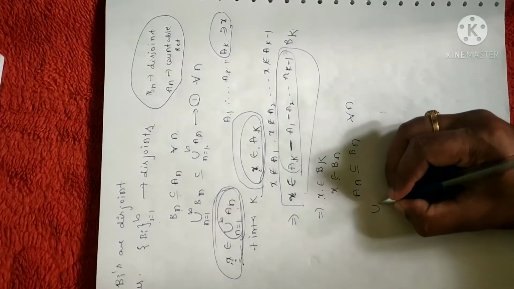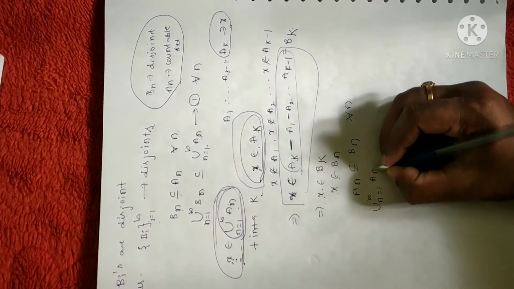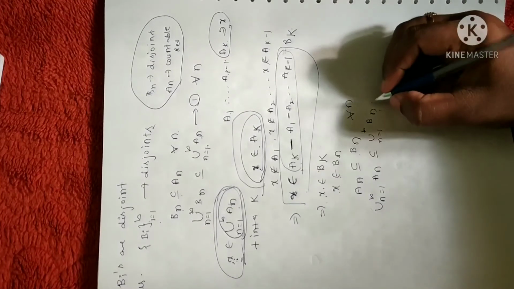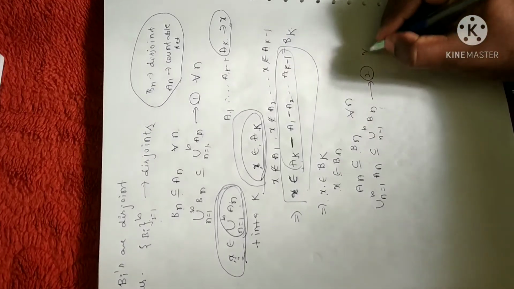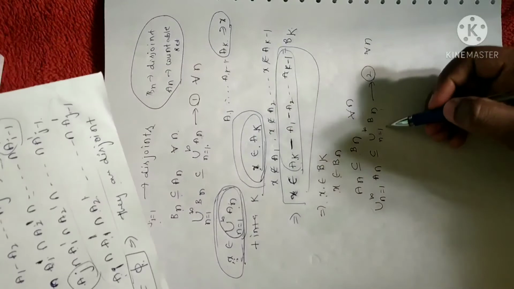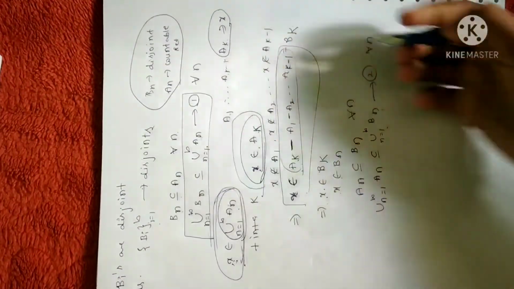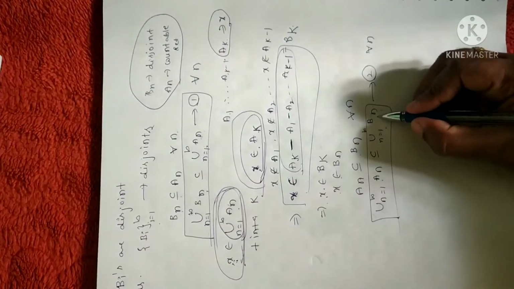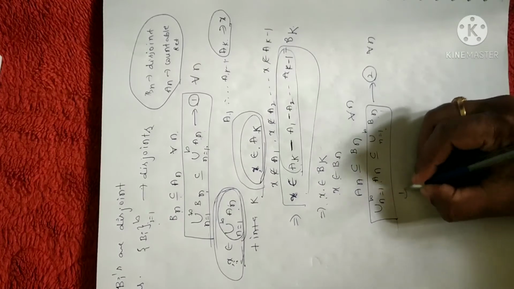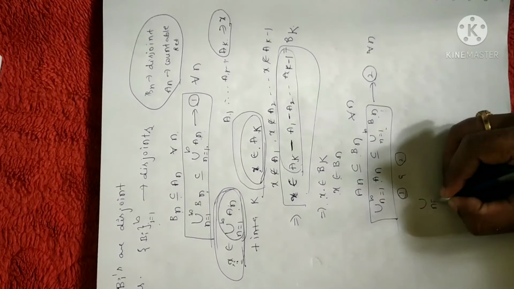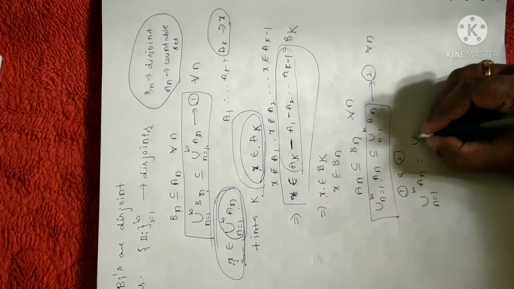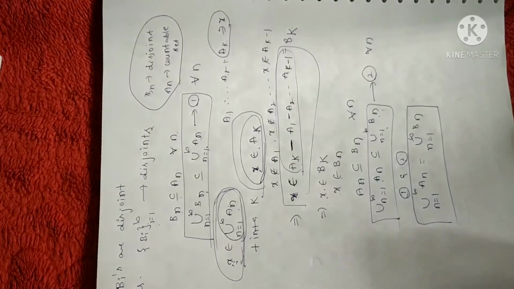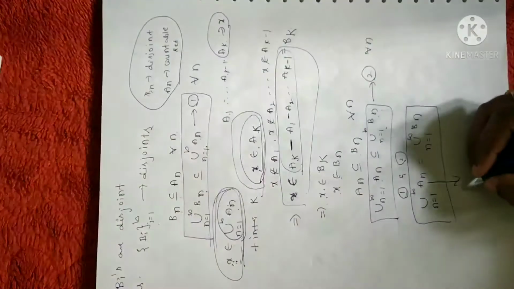Now let me take the union on both sides. You will get the union from n equal to 1 to infinity of An is a subset of the union of Bn. Let us take this as equation 2. Now compare equation 1 and 2. Here, Bn is a subset of An. Here, An is a subset of Bn. So from 1 and 2, I can say the union from n equal to 1 to infinity of An is equal to the union from n equal to 1 to infinity of Bn. That is, An is a countable set.